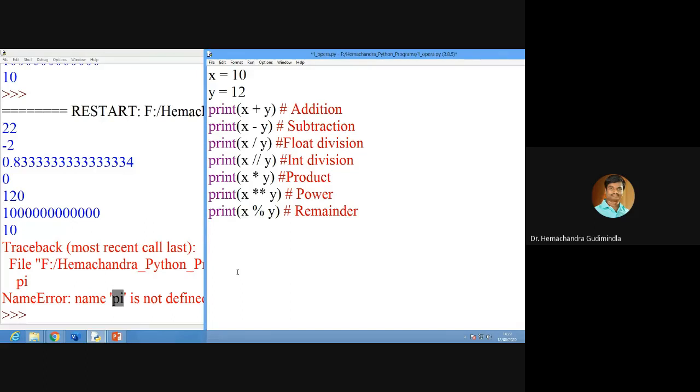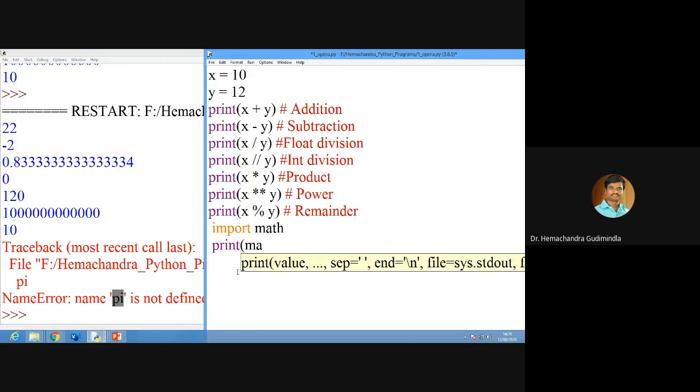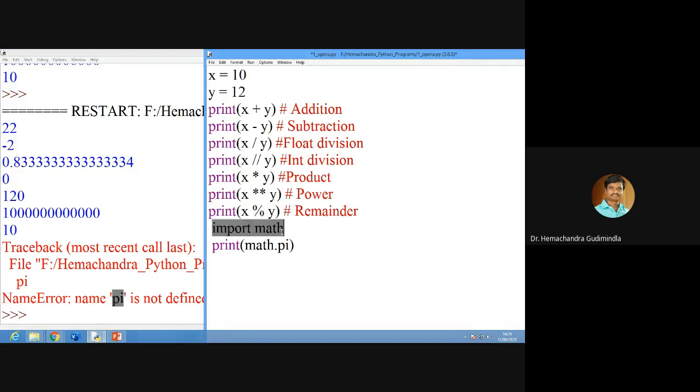What she asked, no, that is correct. If you particularly want the pi value, I will tell you, for example, import math. That means I need to import some library. In that library, I need to print math.pi. So what she asked, sir, header files are not required in Python.